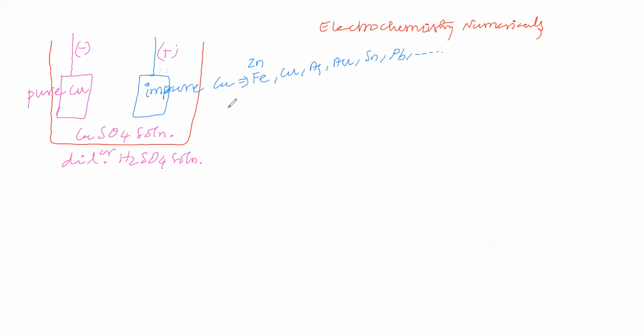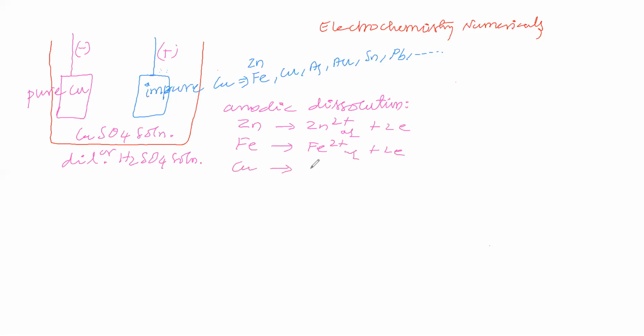Anodic dissolution, we will see. In the anodic dissolution, one point is that zinc is undergoing oxidation and becoming zinc ion, Zn2+, which goes to solution. Then iron is undergoing oxidation, becoming Fe2+, which goes to solution. And copper is undergoing oxidation and becomes Cu2+, which goes to solution. These are possible in the anodic dissolution.